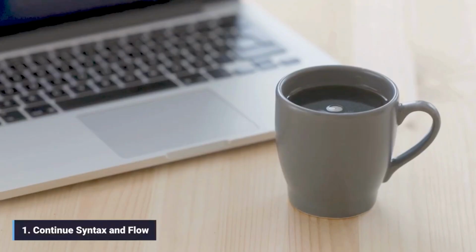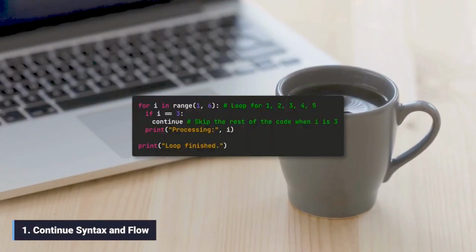1. Continue syntax and flow. Similar to break, continue is typically placed inside an if statement within a loop. When Python executes continue, it ignores any code that follows it inside the loop body for that specific iteration, and then immediately goes back to check the loop's condition and start the next iteration.